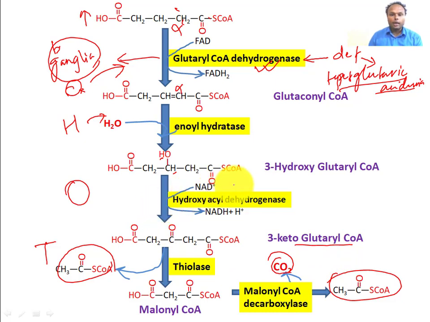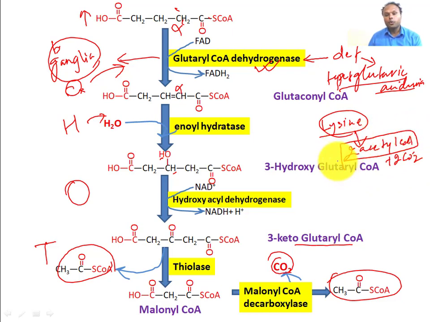So in that way, one lysine converts into 2 acetyl coenzyme A plus 2 carbon dioxide. So this is how lysine is a purely ketogenic amino acid. Lysine is a purely ketogenic amino acid. So this is how we have seen the catabolic pathway of lysine.